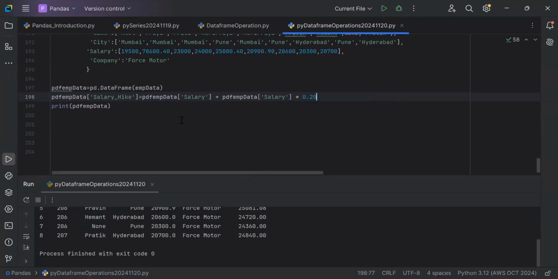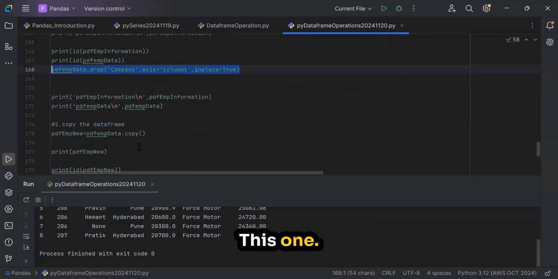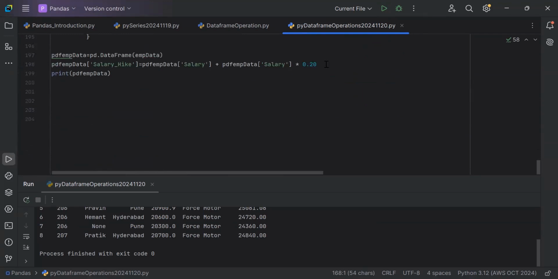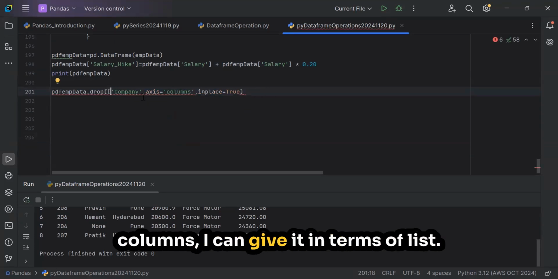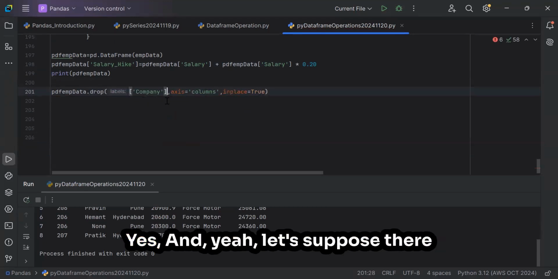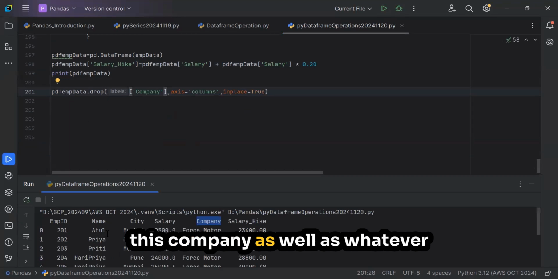Okay, and we were dropping the column, right? This one. If I have to drop multiple columns, I can give it in terms of a list. Let's suppose there is a column, this company as well as this city, that I want to drop.